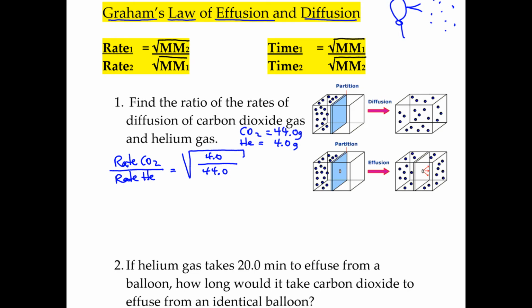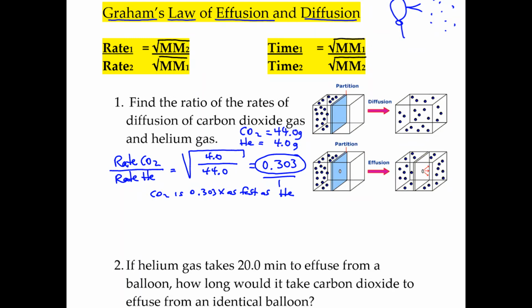and if you take that ratio, you're going to find out that it comes out to be 1 over 3.3, which is 0.303. So what does that mean? Since it came out to be less than 1, that means that CO2 is slower than helium. So you would say CO2 is 0.303 times as fast as helium.